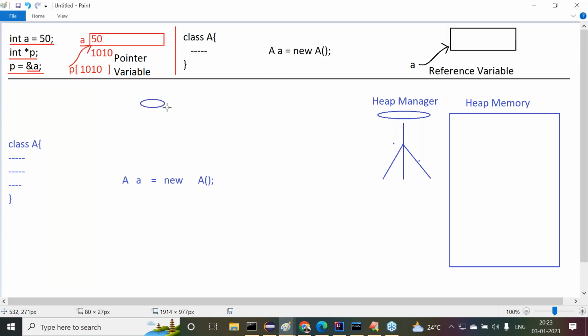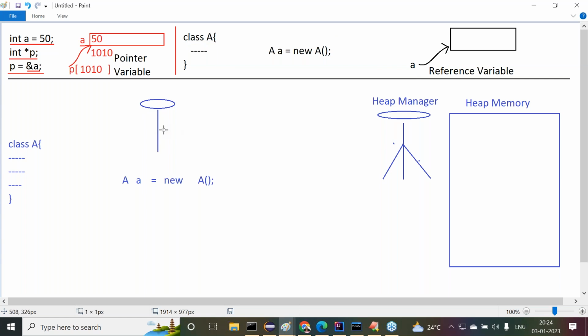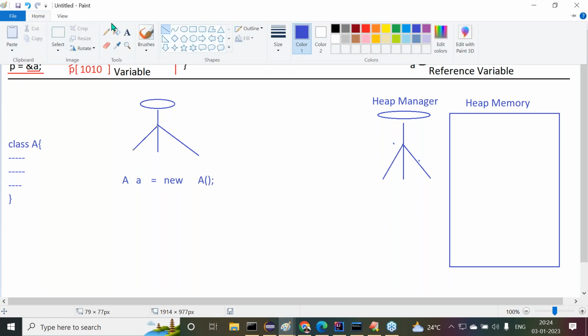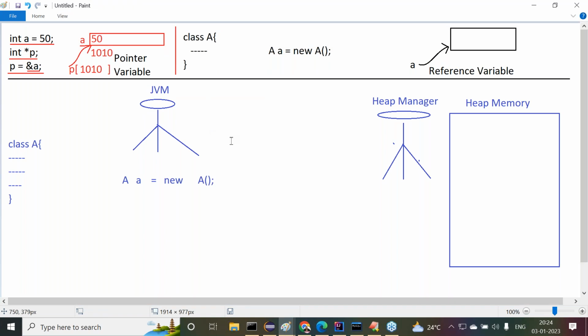To execute our Java program here, we need one more person. Who will execute this total Java program here? One more person is available. Now tell me guys, who is executing Java programs now? Come on, who is executing Java programs? JVM, Java Virtual Machine. Now understand the flow of execution here. Everybody understand this flow of execution, or else now I want to keep this in a section here.